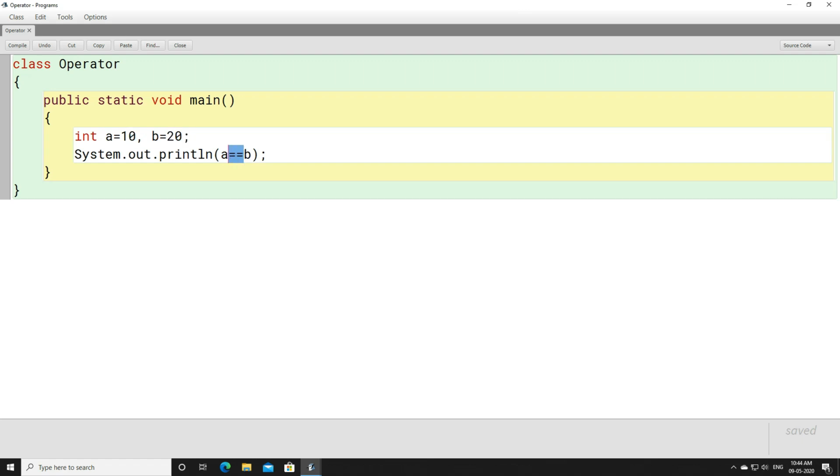Now you have to notice one thing. When we write a plus b, plus is considered an arithmetic operator, so it gives you the arithmetic value. When you write double equals to, it is a relational operator. It will give you the value in true or false. Every time, remember, a relational operator will give you the value in true or false. Now, is a equal to b? No, both are not equal, so it will give you false. Let's look at this.